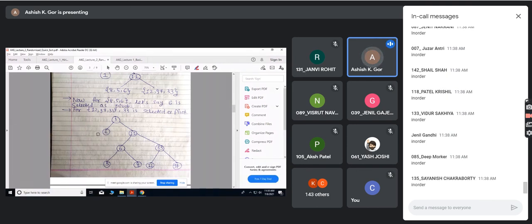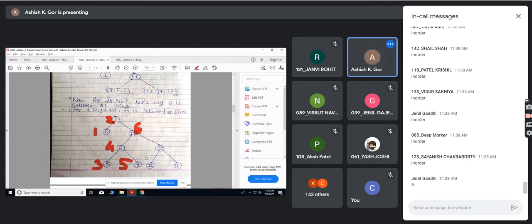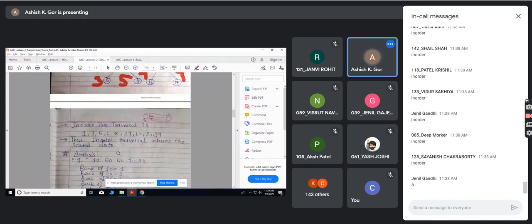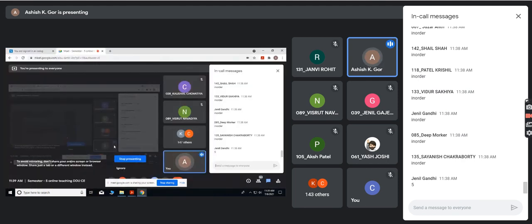If you see in-order traversal, first is 1, then 3, then you go deeper, then 5, 6, 8, 11, 12, 33, and 97. So if you do an in-order traversal of this tree, then you will get sorted data, that is this. This is just an intuition. We don't actually need to do in-order traversal, but this is just an intuition.